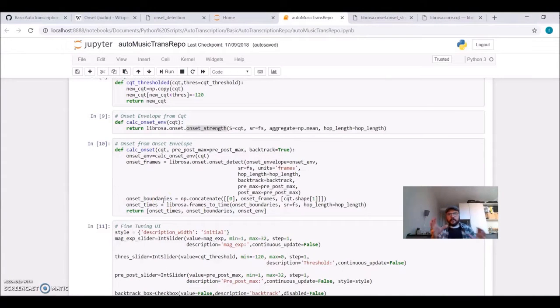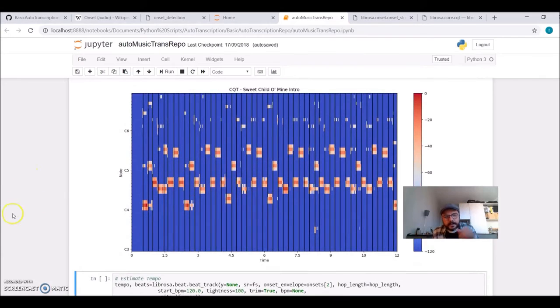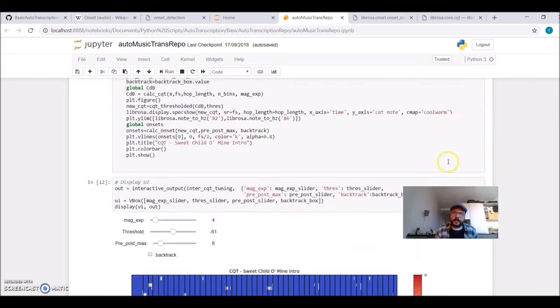At this point, we loaded our audio file and we applied a transformation to go from the time domain to the frequency domain, and using the constant Q transform, we can map the frequencies that we calculated into musical notes. So for example, it can look like this. Here we have the notes, and this frequency representation is a time frequency representation of the audio file we imported.